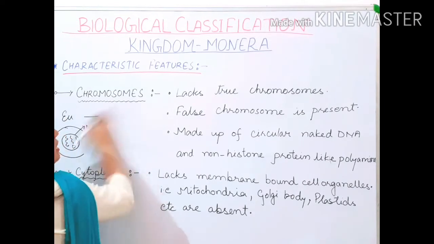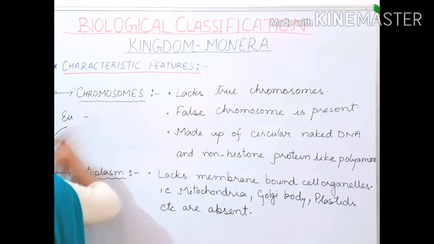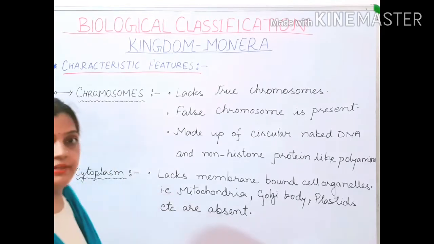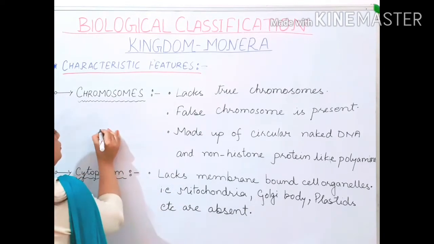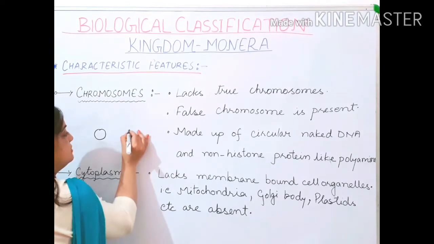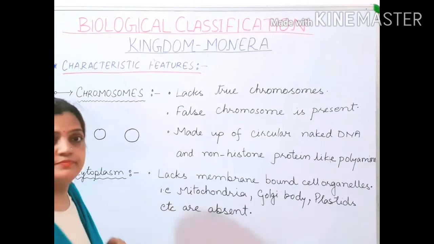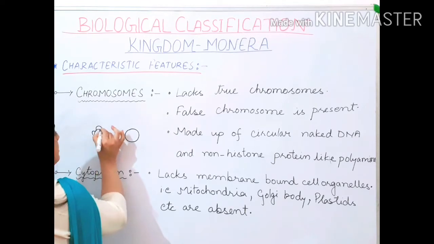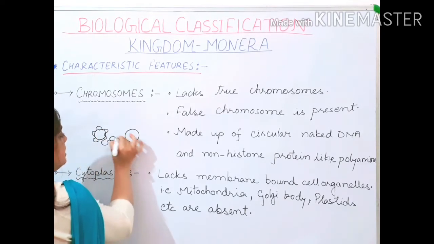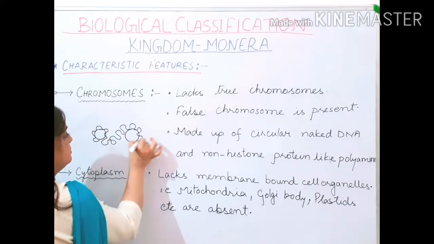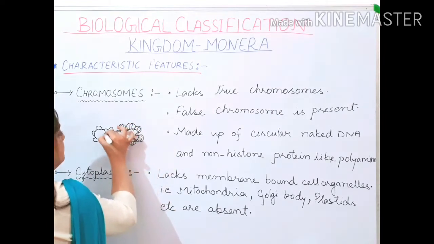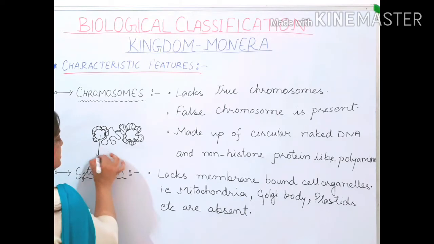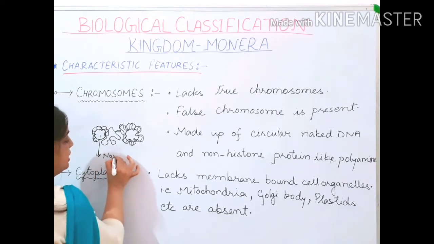Children, suppose which type of arrangement they have. Non-histone proteins are this type of structures, and these structures are wrapped by a circular DNA in this way. This is your non-histone protein.